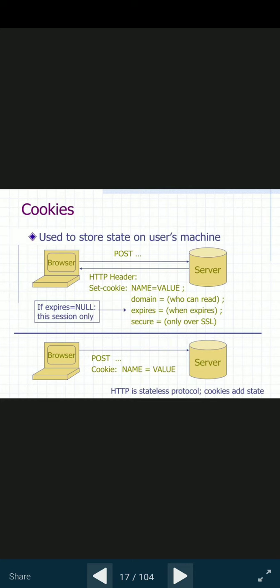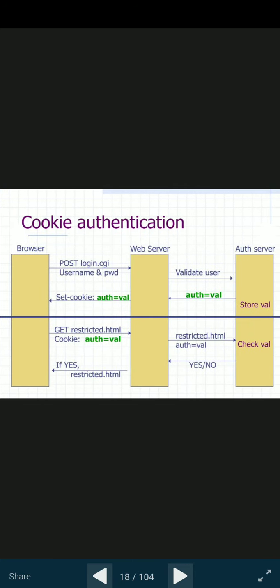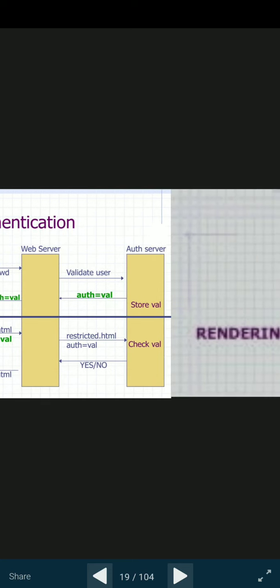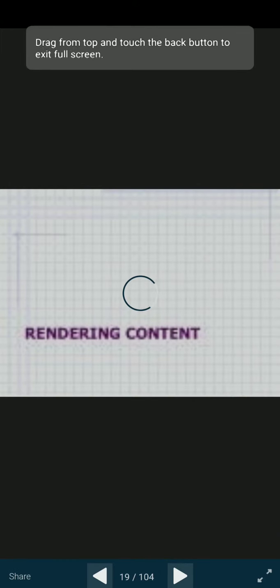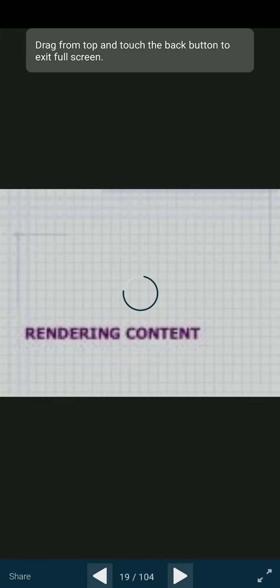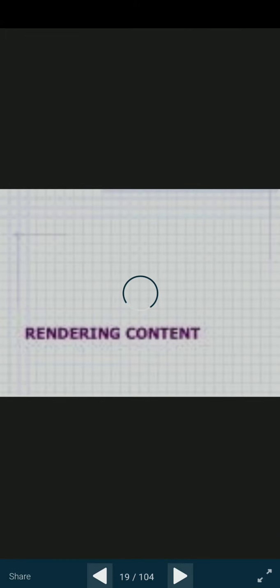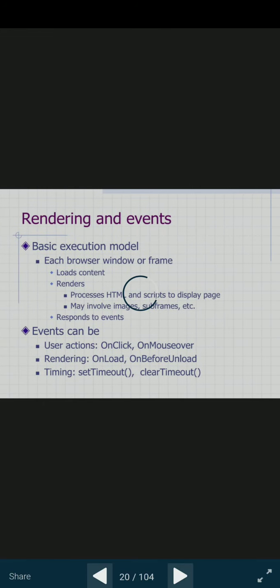The attacker checks your cookies and can easily find out your information if it is not protected. So cookies are very important in website designing.